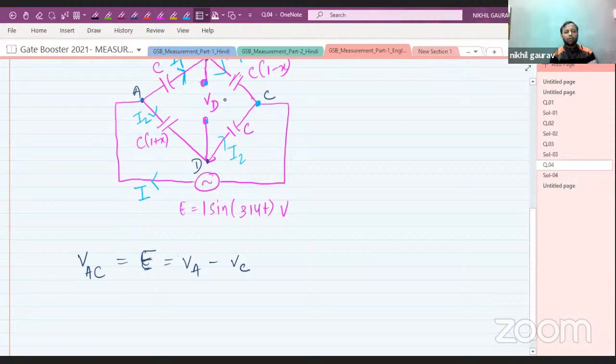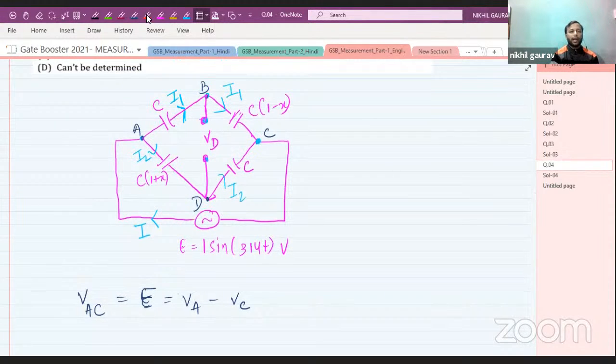Now, how to find VD voltage? Let us use KVL here. Plus minus VD. The current is entering in this fashion, so the first plate will be positive and the later plate will be negative. Similarly, here the current is I2, so I will take positive sign here and negative sign here.